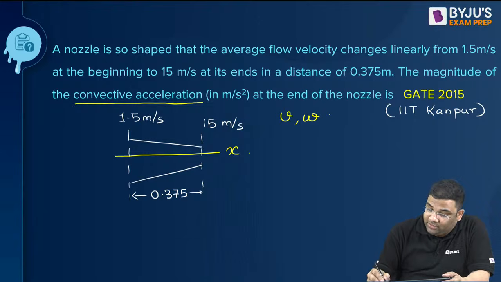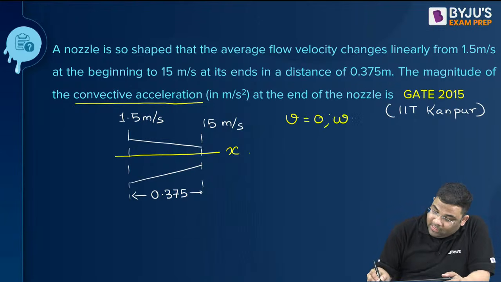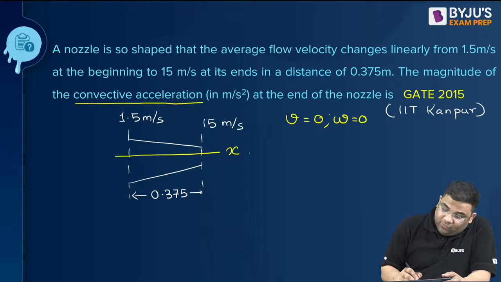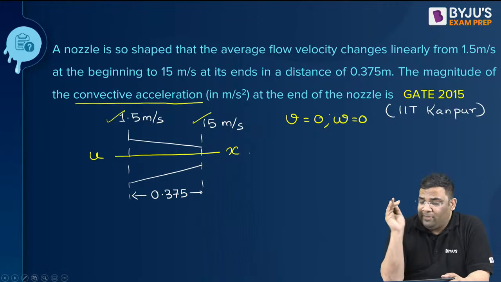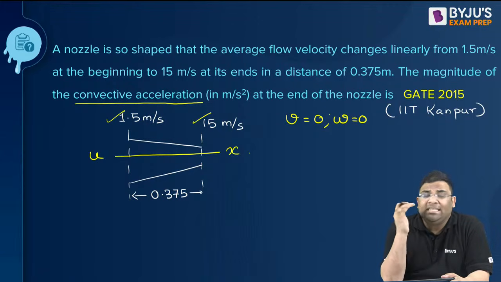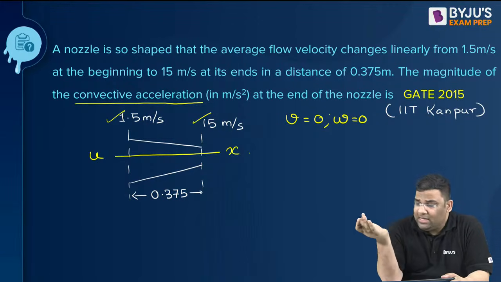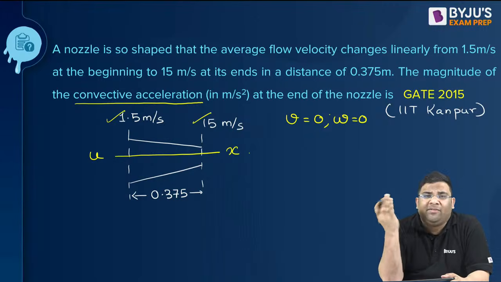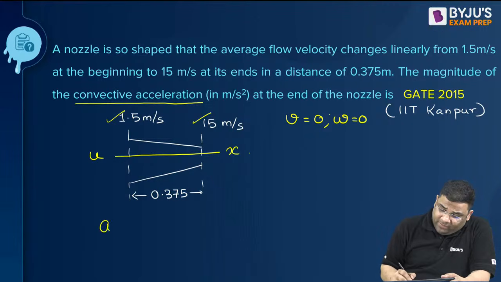V and W are 0, right? I can take them as 0, and consider this as only U velocities. If V and W are 0 and it is not changing with time, they're asking only the convective acceleration. So we will be left with only the x component and the convective component of acceleration.